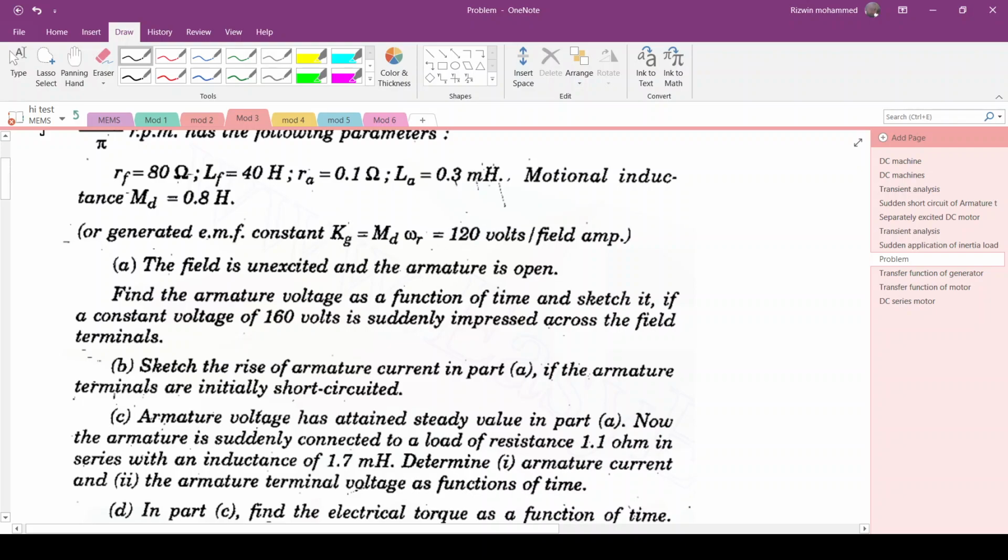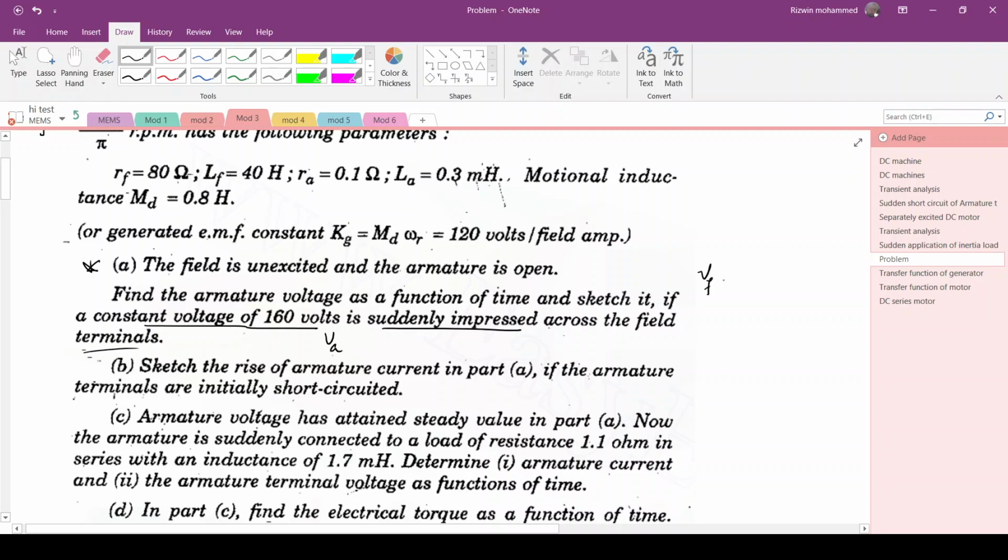So the first question is A. The field is unexcited, so there is no VF applied. VF is now equal to 0. Now the armature is open circuit, so IA will also be equal to 0. Now find the armature voltage, that is VA, as a function of time and sketch it, if a constant voltage of 160 volt is suddenly impressed across the field terminal.